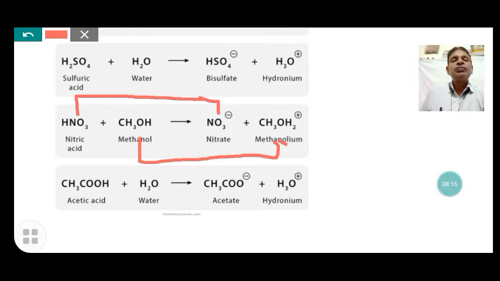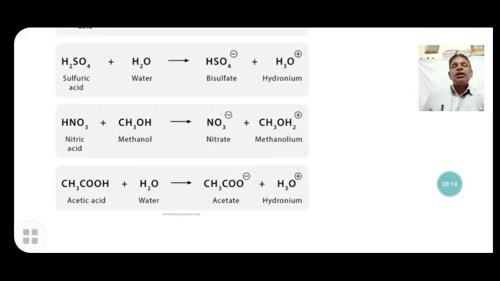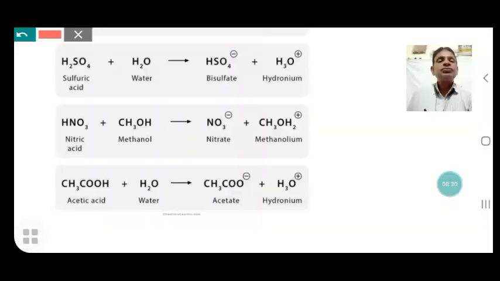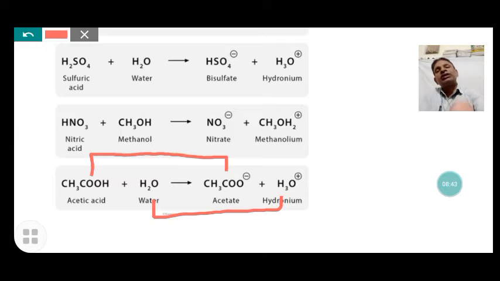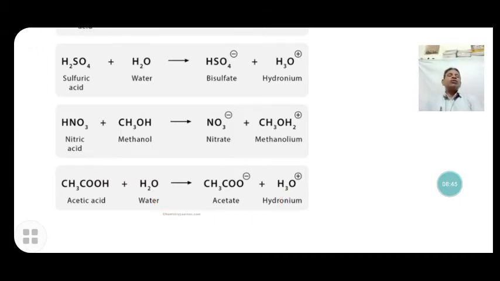Similarly, we can also see in the next example, when acetic acid and water react, the acetic acid donates protons to the water and forms the acetate ion. Acetic acid and the acetate ion make a pair of acid-base conjugates, and water and the hydronium ion make a pair of acid-base conjugates. So we can say that according to Arrhenius, whenever acid and base react, there must be two acid-base conjugate pairs.